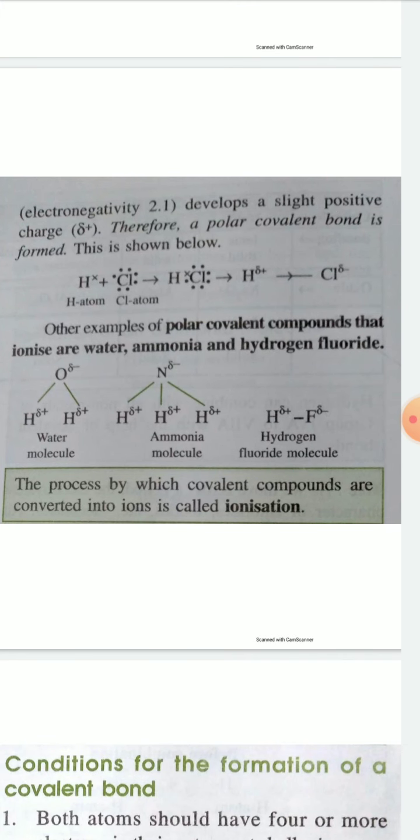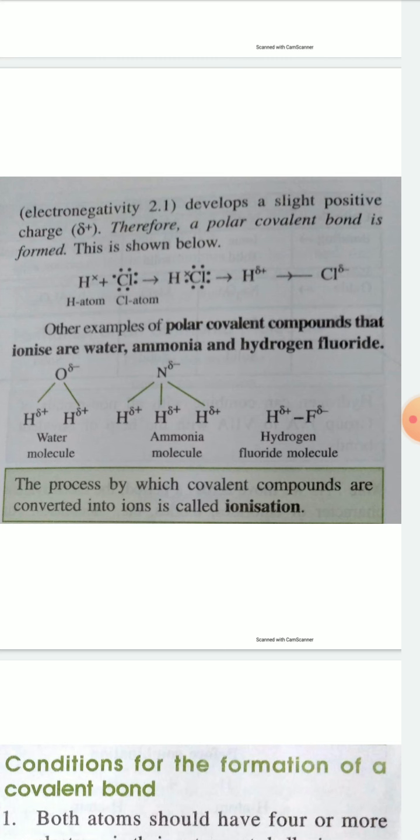It is a covalent compound, but it is polar because, due to the difference in electronegativity between hydrogen and chlorine, the chlorine atom attracts the electron pair more. So there is some negative charge on the chlorine atom and some positive charge on the hydrogen atom. Similarly, in water, ammonia and hydrogen fluoride molecules, there is charge separation: in water between oxygen and hydrogen, in ammonia between nitrogen and hydrogen, in hydrogen fluoride between hydrogen and fluorine.